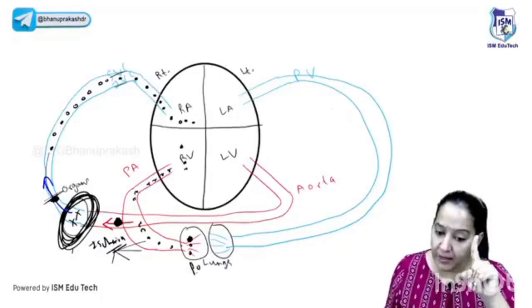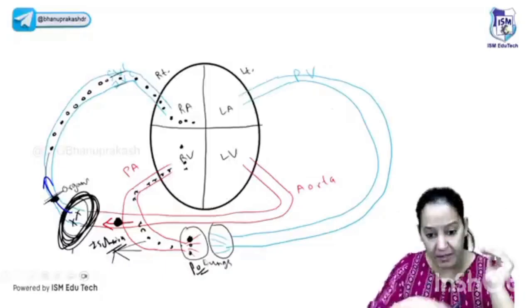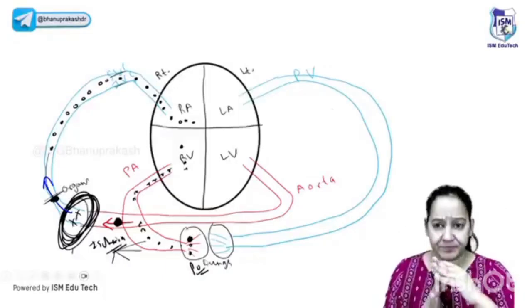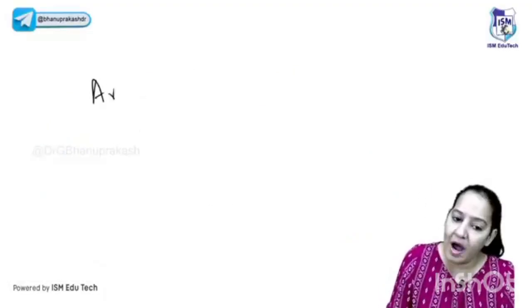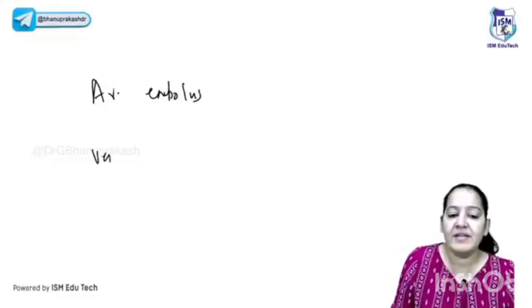So basically, it will cause pulmonary edema. So all venous emboli lead to pulmonary edema. You can see the route. All arterial emboli lead to ischemia and infarction; all venous emboli lead to pulmonary edema. Give me a thumbs up on this point. It was a very big point I explained. All arterial embolus, what is the consequence? All venous embolus, what is the consequence?